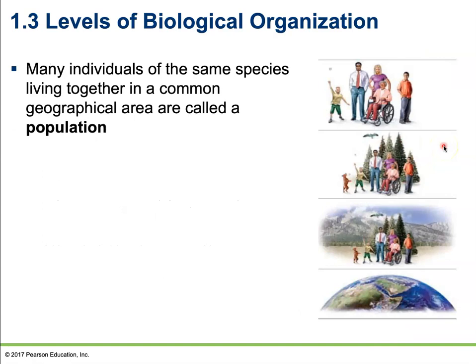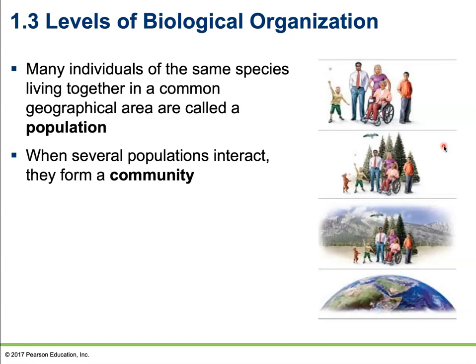When we have multiple individuals of the same species living together in a common geographical area, this is what's known as a population. And there can be a variety of populations found in the same area. When several populations exist in this given area and interact, they form what is known as a community.